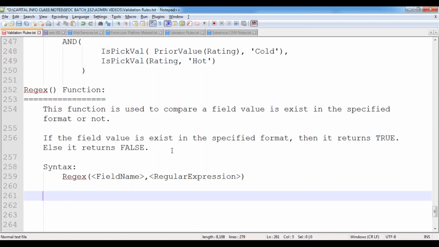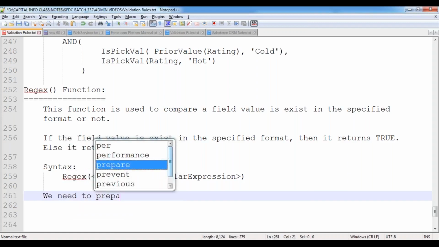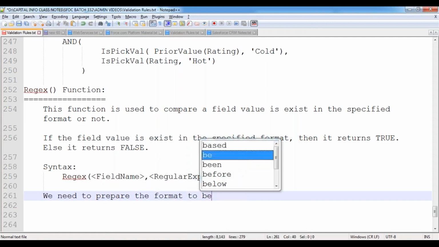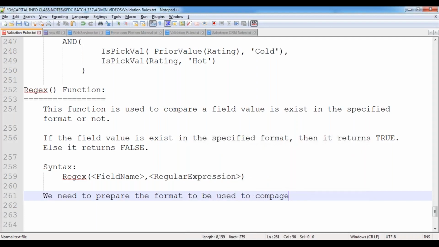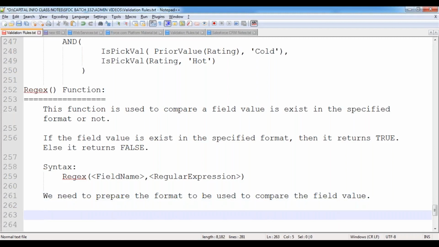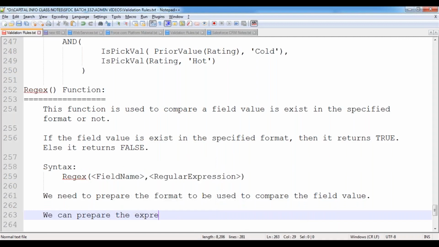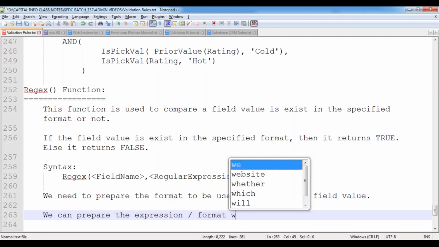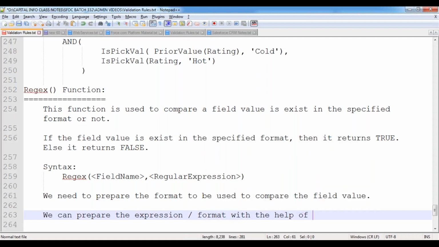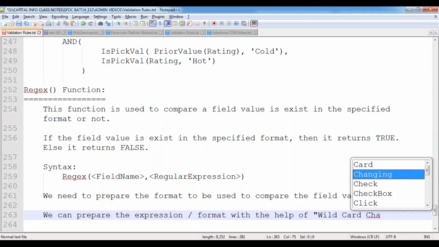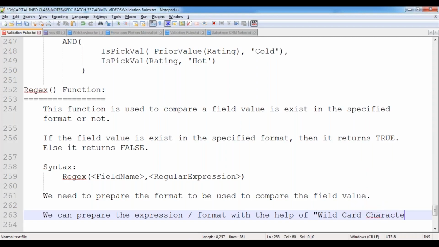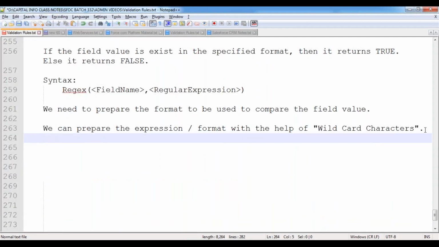We prepare the format or expressions by using wildcard characters.